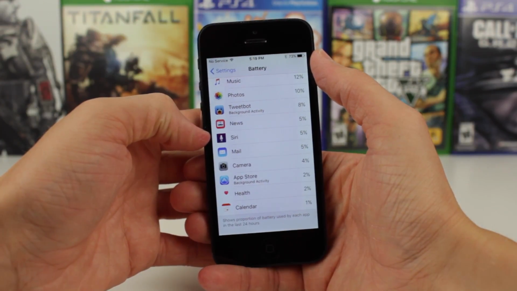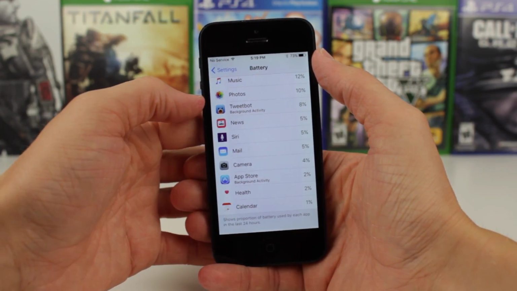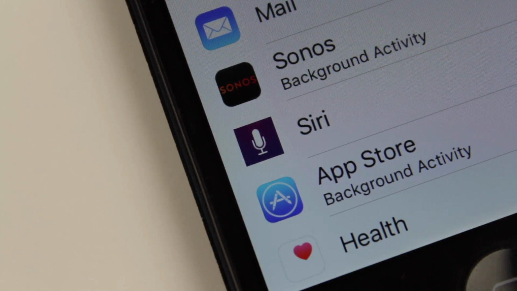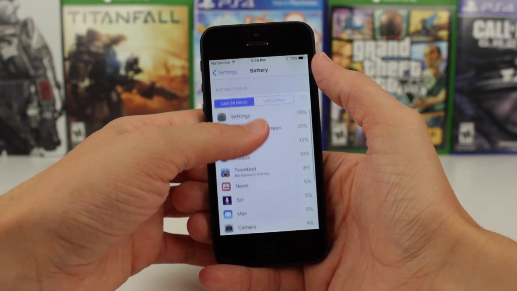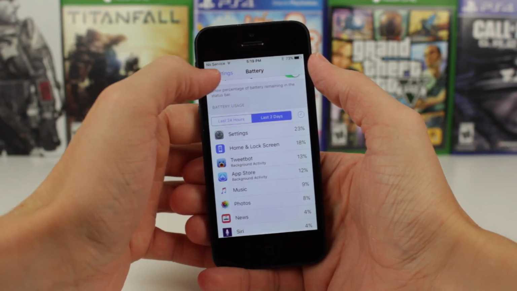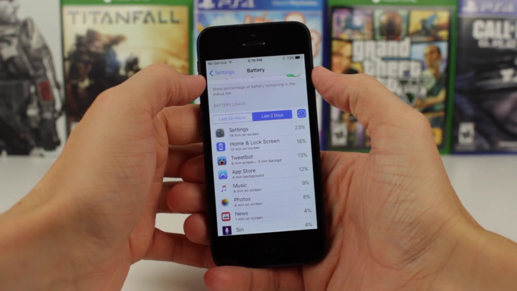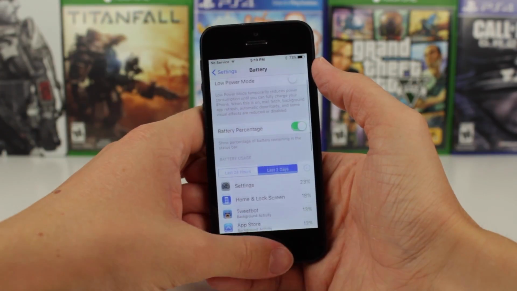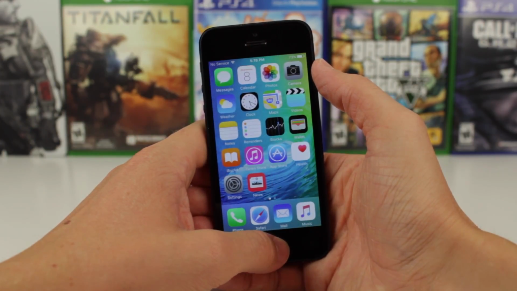It does look a little bit different than before. And number two, for some reason that icon is completely squared as well. Now I'm sure this is just a bug or a glitch within iOS 9 Beta 3. Of course, I'm sure that these icons are going to be fixed in the next iOS 9 beta, but this was something small that I wanted to make a note of. And there's also a new clock icon right here next to the last 2 days tab.